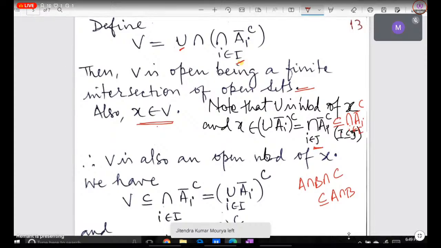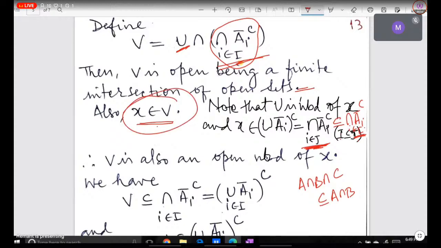Here what we are getting: x belongs to this set, intersection A_i closure, i belongs to J. But since I is contained in J, this intersection will further be contained in this intersection, intersection A_i closure complement. So that's why x will also belong to this one. Now x was already in U, and x has also come into this set, which means x is in their intersection, which means x is in V. Okay, so that means what? V is an open neighbourhood.